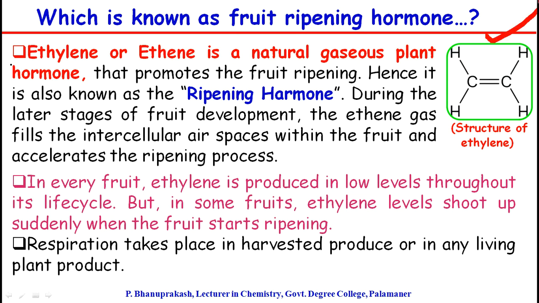This is the structure of ethylene, which is a simple hydrocarbon that comes under the class of alkenes. It is the simplest alkene, having a carbon-carbon double bond. In every fruit, ethylene is produced in low levels throughout its life cycle. But in some fruits, the ethylene level suddenly shoots up when the fruit starts ripening.